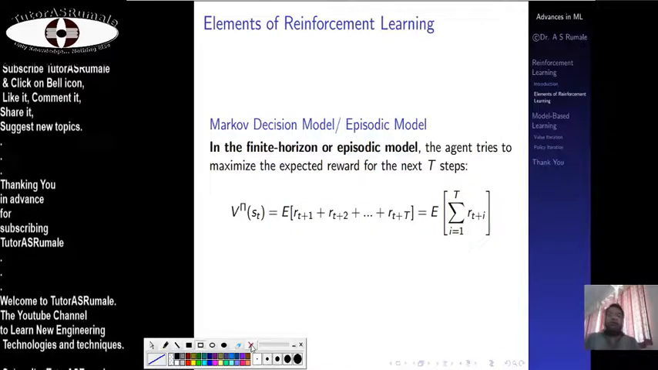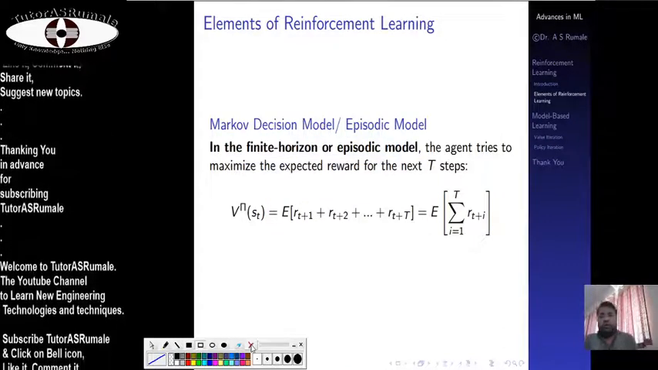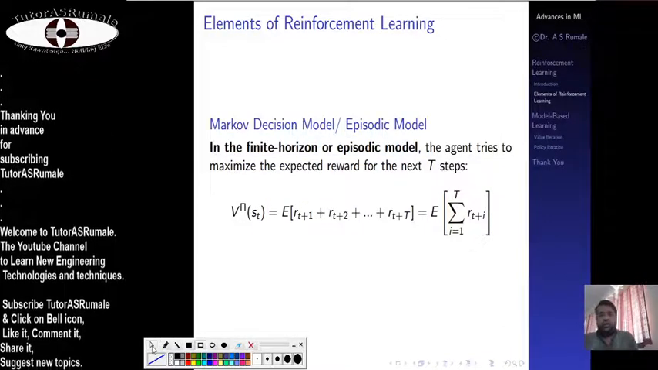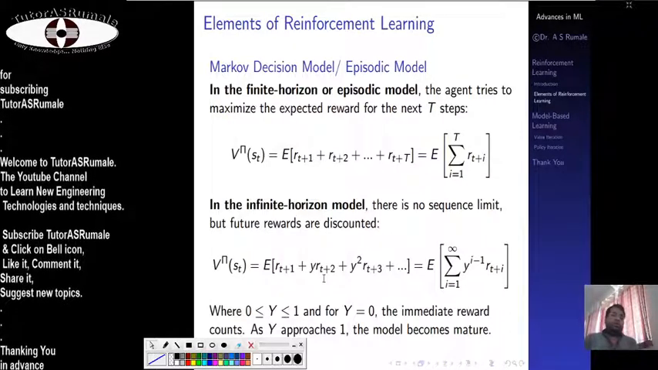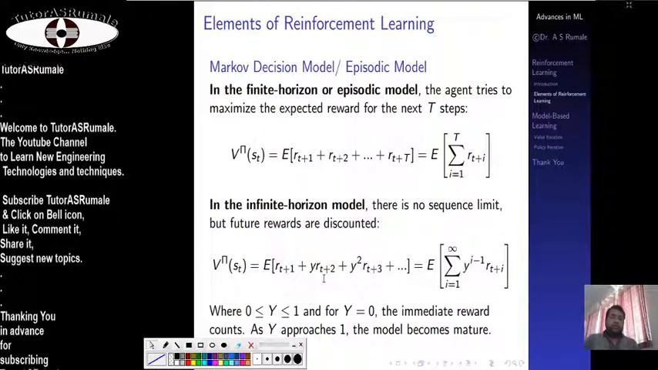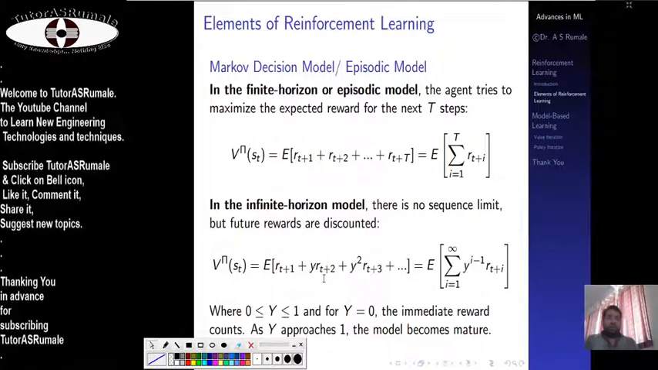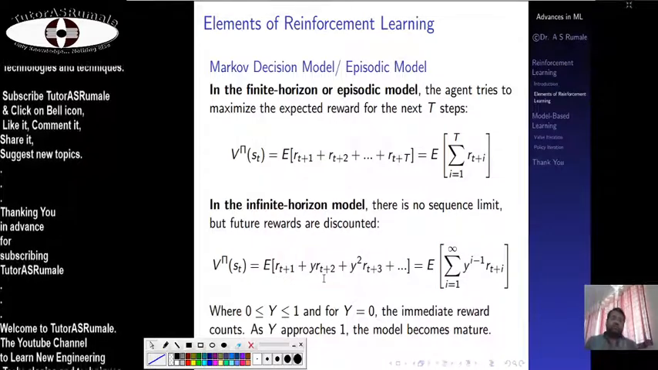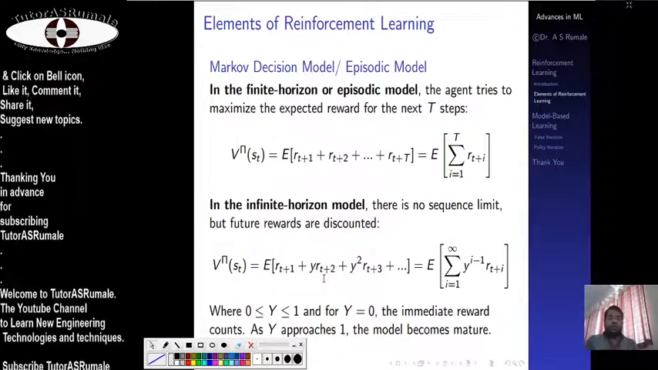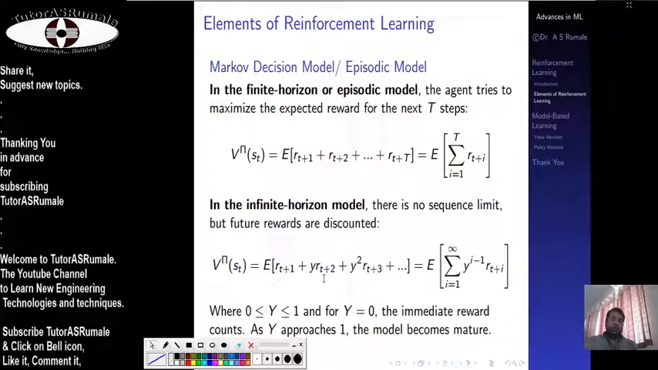Likewise, you may have the Markov decision model for the infinite case. There are certain situations where you need to go with the infinite horizon model. There is no sequence limit, but the future rewards are discounted. So you need to get the discounted reward. The process is a continuous process where the machinery needs to learn everything.